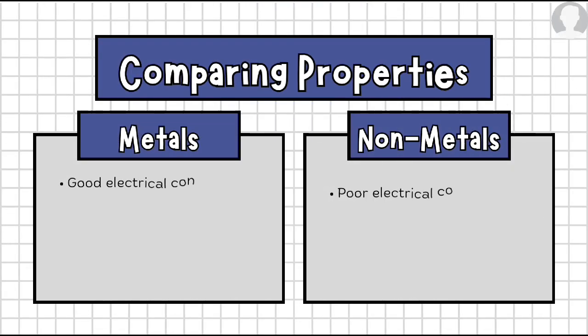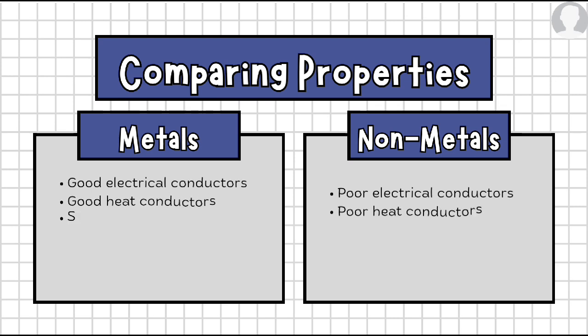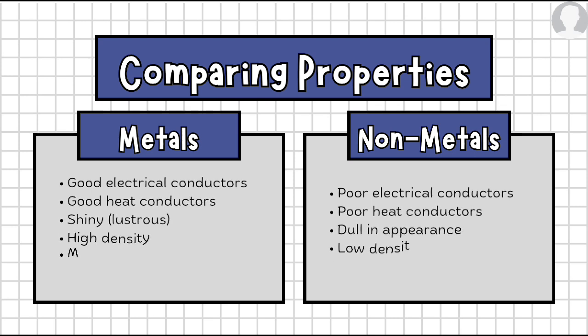As you can see on screen, there is a comparison between metals and non-metals. Metals are good electrical conductors, but on the other hand, non-metals are poor electrical conductors. Metals are good heat conductors, and non-metals are poor heat conductors. Metals are shiny, and non-metals are dull in appearance. Metals are malleable, and non-metals are low in density while metals are high in density. And metals are ductile, and non-metals are brittle.